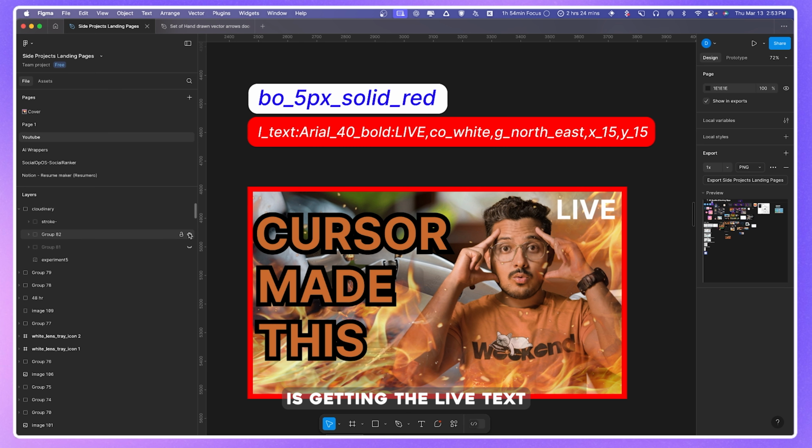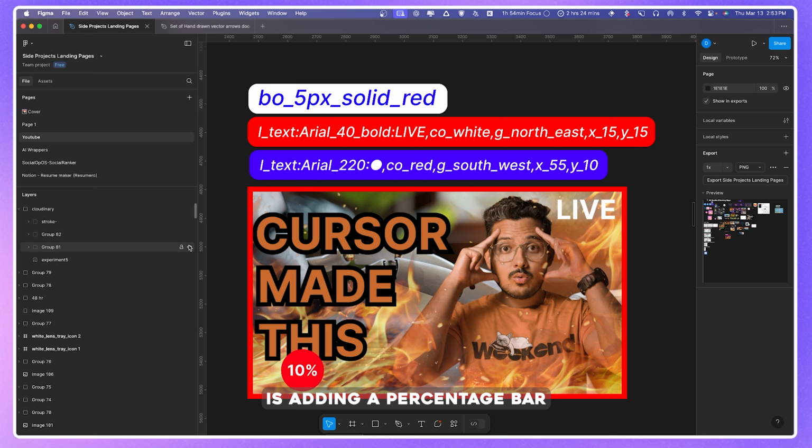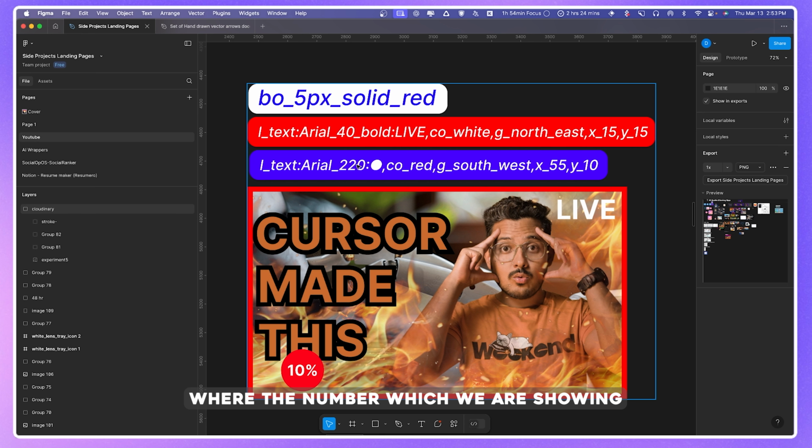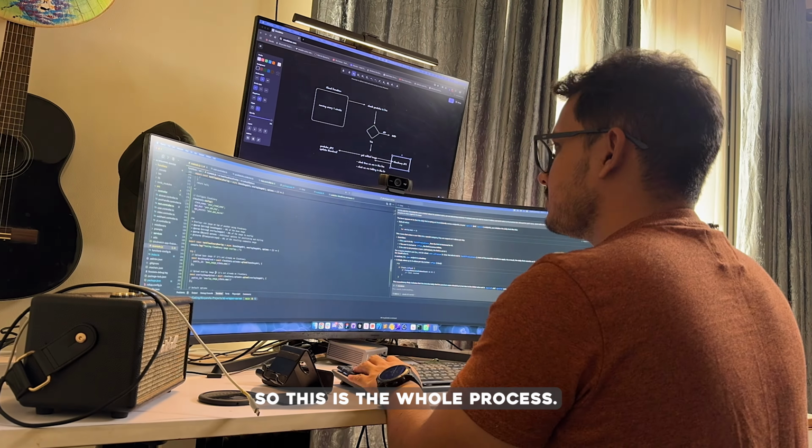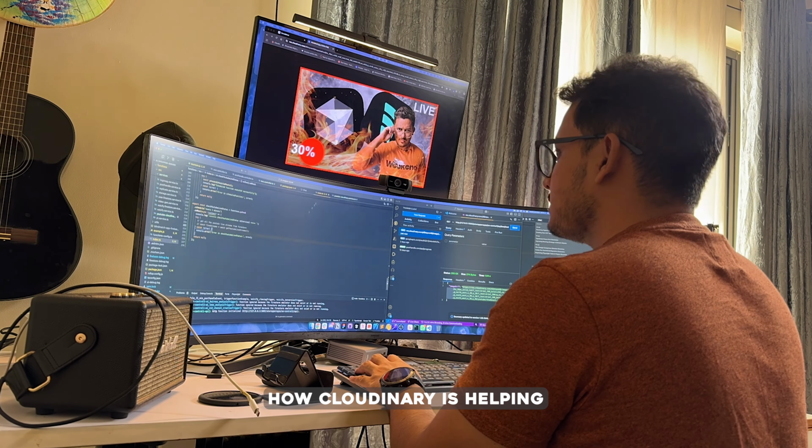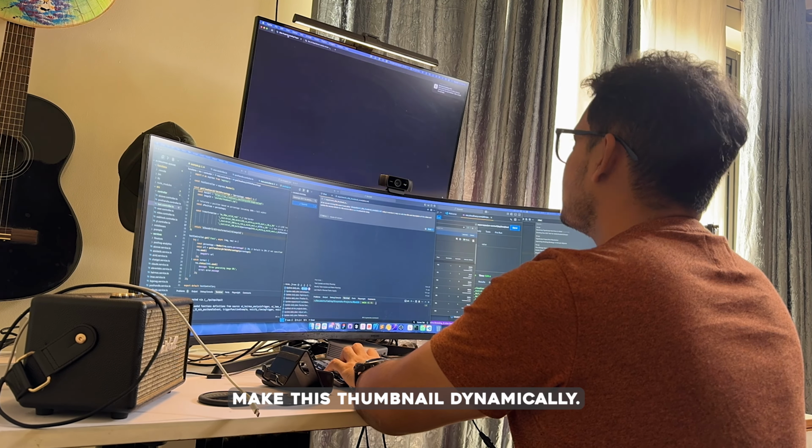Similarly, the second option is getting the live text, which is added with this string on the URL. And the third one is adding a percentage bar, where the number we are showing can be changed dynamically, and its position as well based on the XY coordinates. So this is the whole process of how Cloudinary is helping make this thumbnail dynamic.